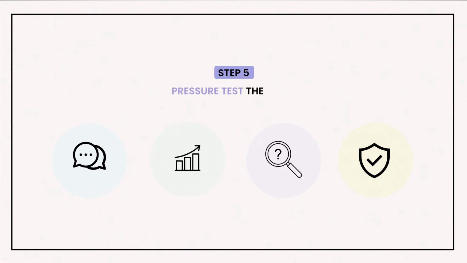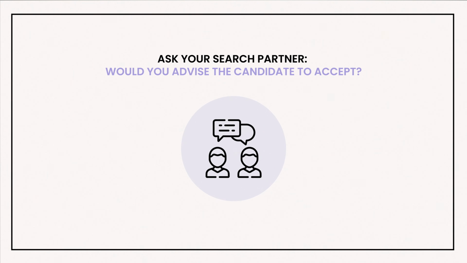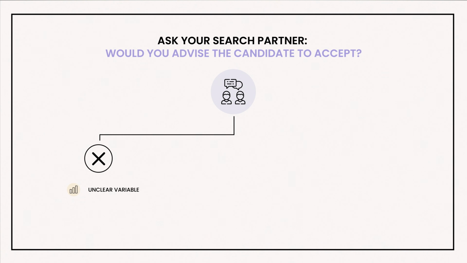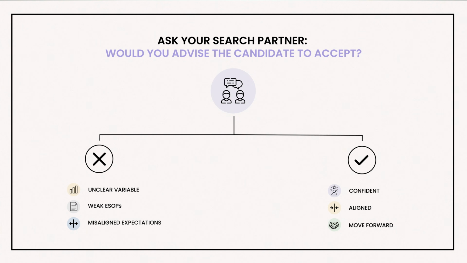Step 5, pressure test before you release. Before the offer goes out, ask your search partners, would you advise this candidate to accept? If there is any hesitation, obviously you need to fix it. Offer stage is not for surprises. Unclear variable, weak ESOPs, misaligned expectations: these should be solved before the search starts.